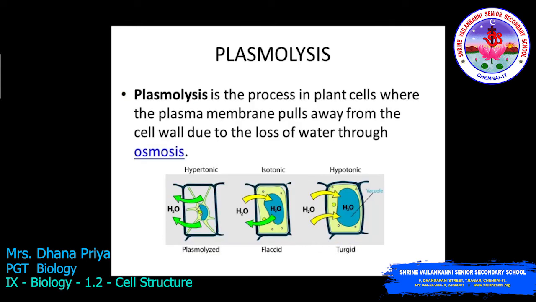Next here you can study plasmolysis. Plasmolysis is the process which happens in the cell wall. It is the process in plant cells where the plasma membrane pulls away from the cell wall due to the loss of water through osmosis. Lysis means division.